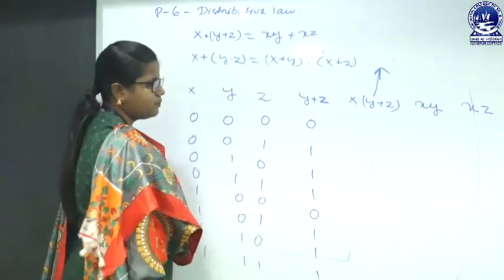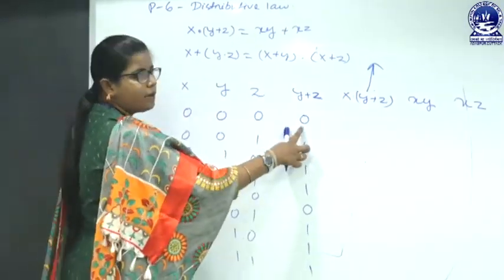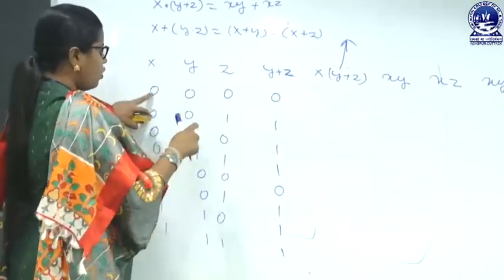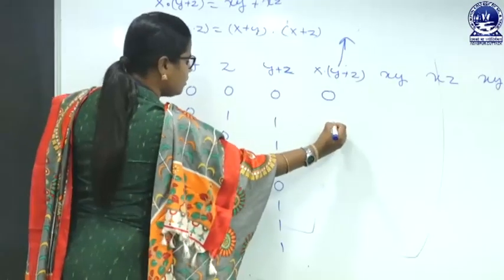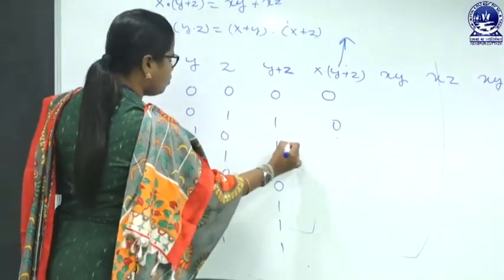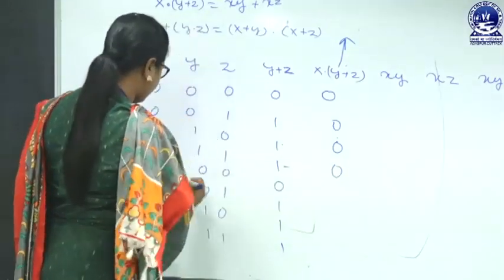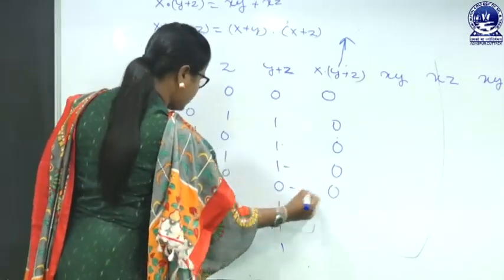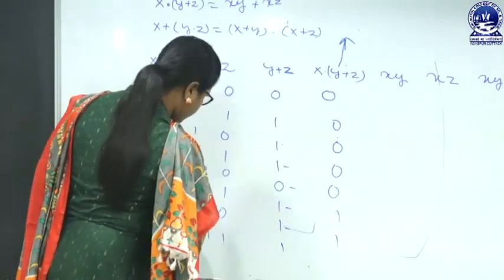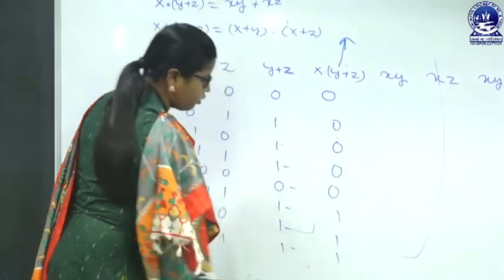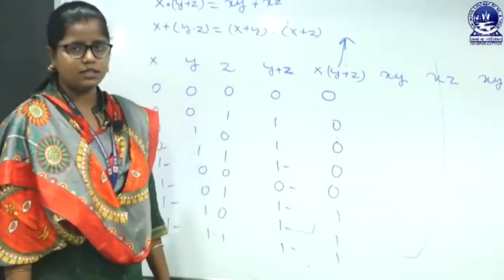For x into (y plus z), this column will be multiplied with this column. So 0 into 0 is 0, 0 into 1 is 0, 0 into 1 is 0, 0 into 1 again 0, 1 into 0 is 0, 1 into 1 is 1, 1 into 1 is 1, 1 into 1 is also 1. So the last 3 values are 1 and the others are 0.